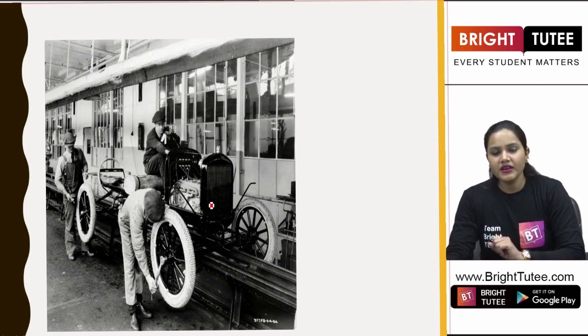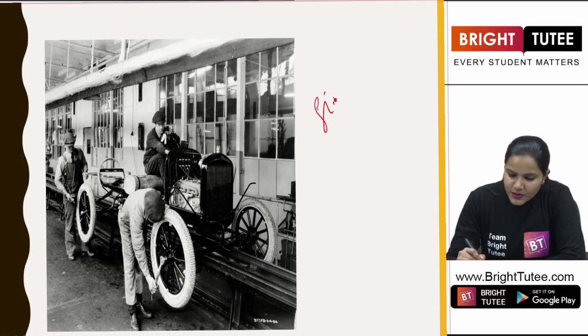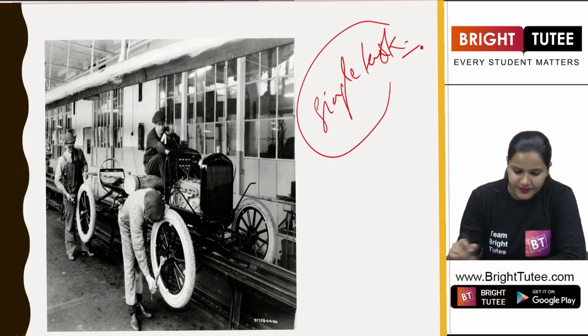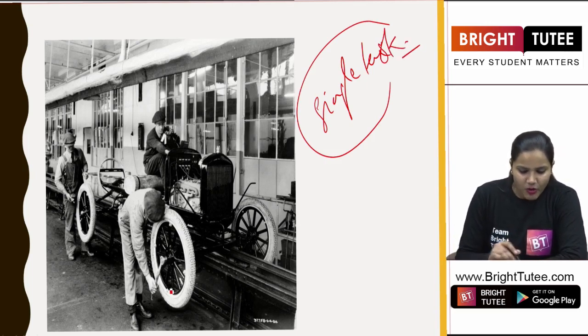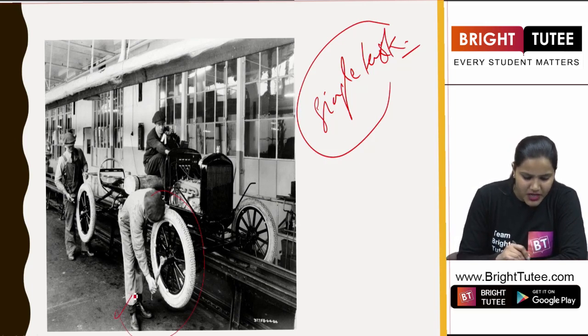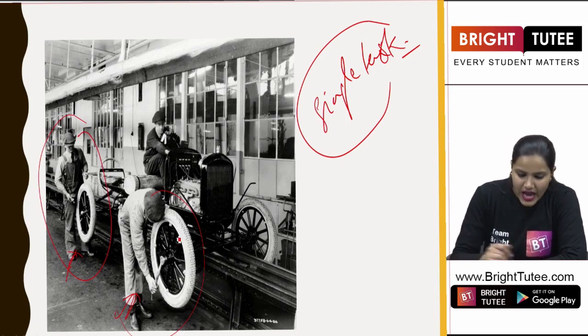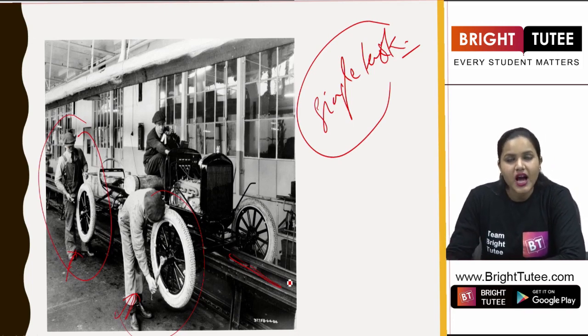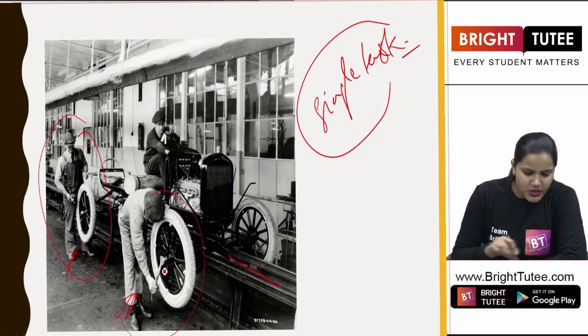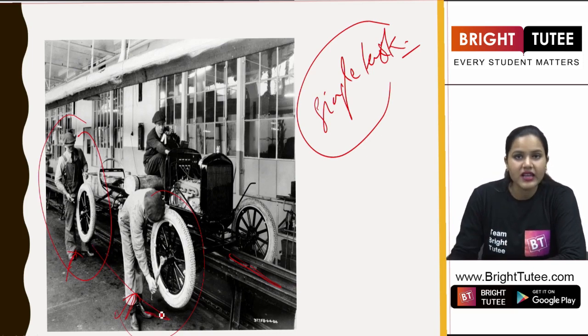Now what is happening here? A single task is being done repeatedly. For example, here we see that a part of the car is being fixed by the worker. Now this worker is also doing the same task. They had to work according to the pace of the conveyor belt. How did this happen? So all these workers had to stand in line in front of the conveyor belt.